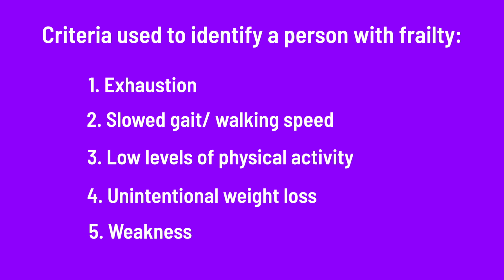A person is considered non-frail if they demonstrate none of the criteria, pre-frail if they demonstrate 1 or 2 criteria, and frail if they demonstrate 3 or more criteria. Although all 5 criteria contribute to frailty classification, weakness is one of the most prevalent in older adults classified as frail or pre-frail. It's worth noting that frailty is a continuum. A person may become more frail as they age, but a person may also move from a frail state to a pre-frail or non-frail state with an appropriate intervention.